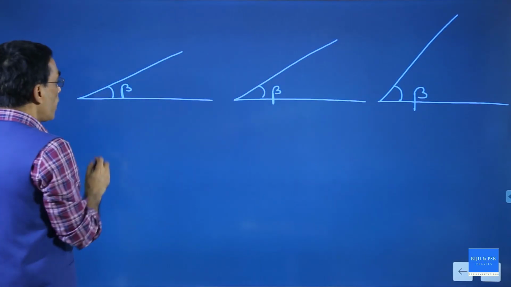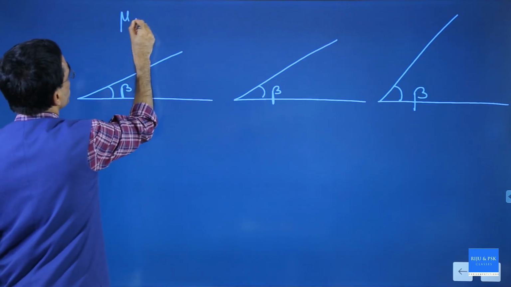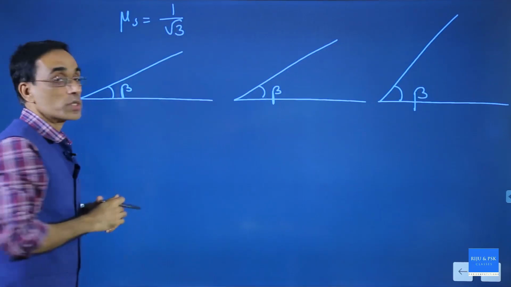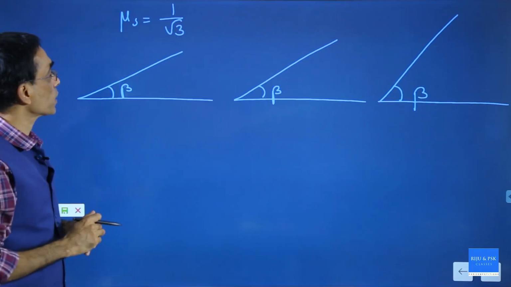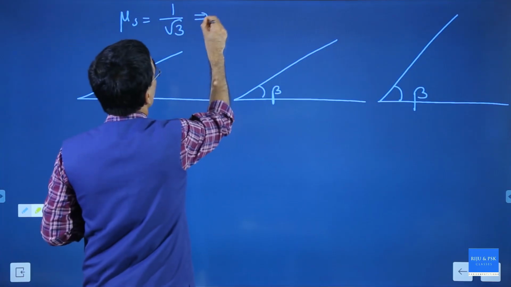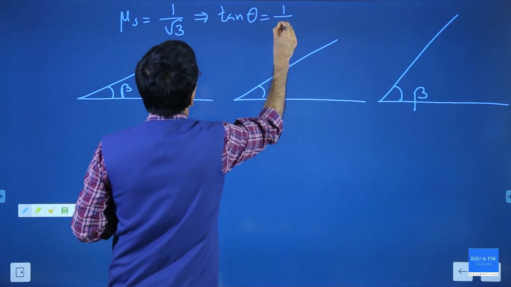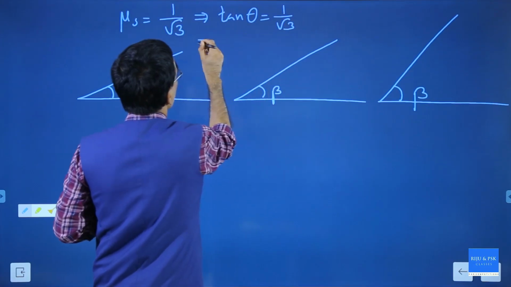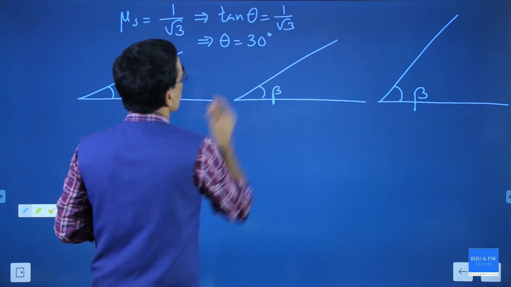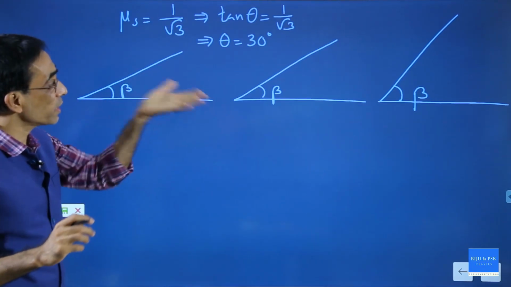Assume that here the coefficient of static friction is given by 1 by root 3. So immediately what do you understand? Immediately this will tell you that tan theta, which is the angle of friction, equals 1 by root 3, which will imply that theta is equal to 30 degree. What does it mean? The angle of friction is 30 degree.